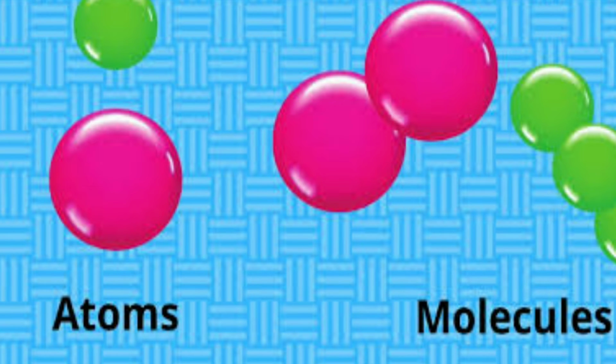Atoms are individual particles which cannot be created or destroyed in a chemical combination. Atoms of a given element are identical in mass and chemical properties. Atoms of different elements have different masses and chemical properties. Atoms combine in the ratio of small whole numbers to form compounds. The relative number and kinds of atoms are constant in a given compound.